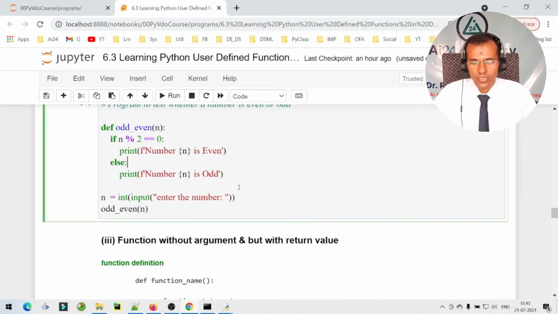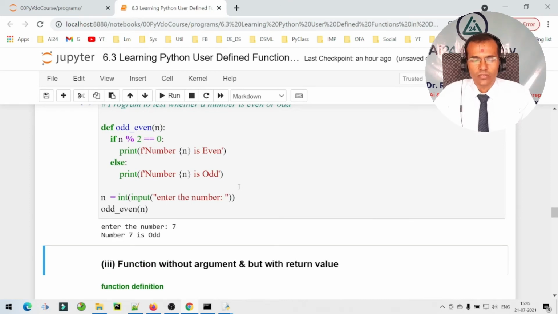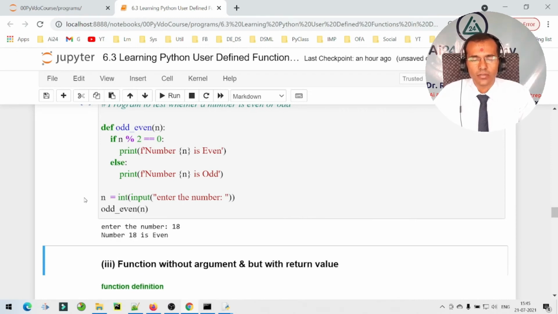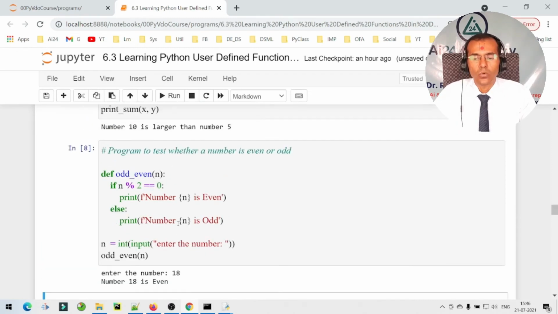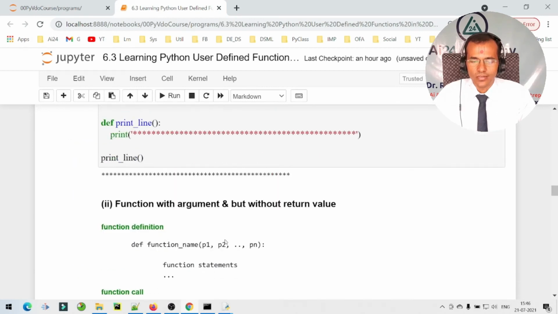So now let us run this program and let us enter, say for example 7. So here we can see that number 7 is odd. Now let us run it again and let us have 18. So we can see that number 18 is even. So this is how we can write a program for the possibility function with argument but without return value.